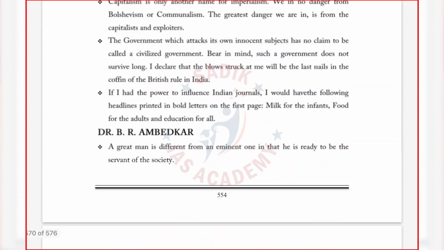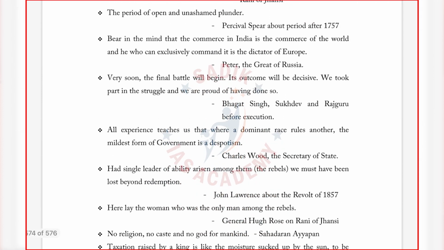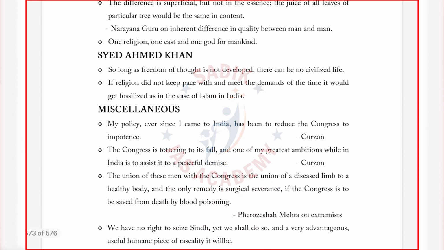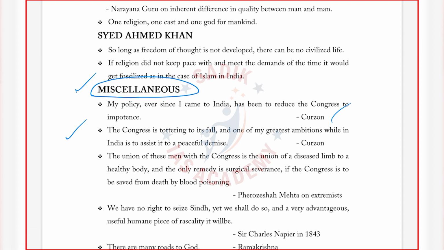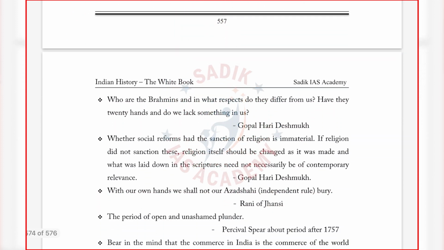Then in the end, there will be some personalities that are not based on the individual headings, because personality quotes I have already done, but there will be some miscellaneous personalities. For example, Curzon. Separate headings for Curzon I have not given, but one or two quotes he gave will be very significant. For example, this quote: the Congress is tottering to its fall, and one of my greatest ambitions while in India is to assist its peaceful demise. It was given by Curzon. Maybe this may be a question. So this miscellaneous section I have also added in the list.